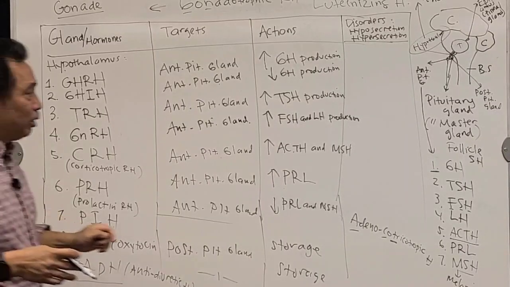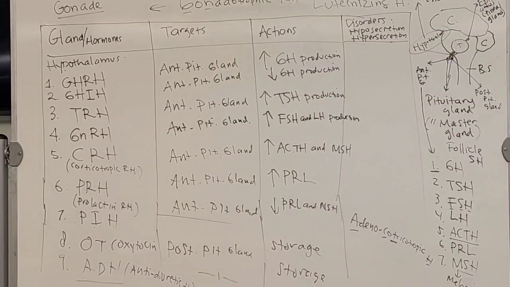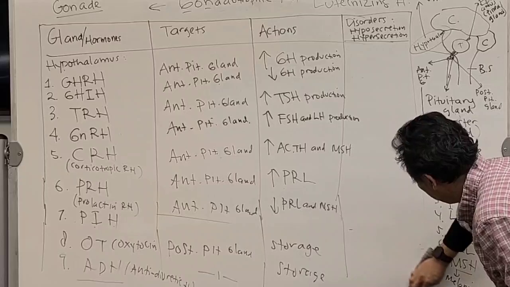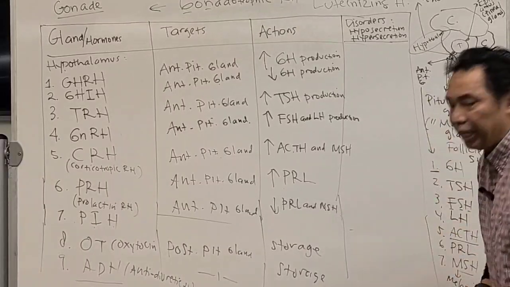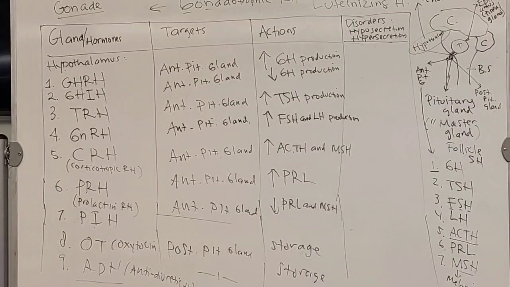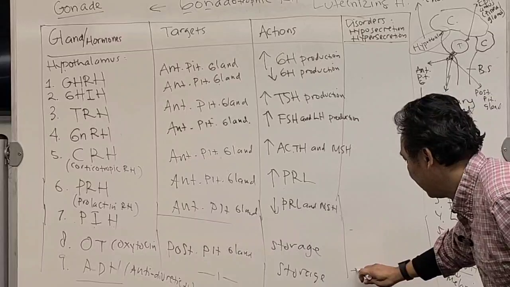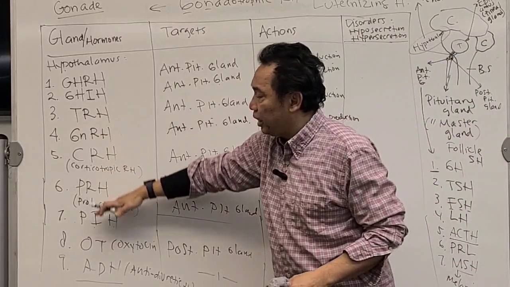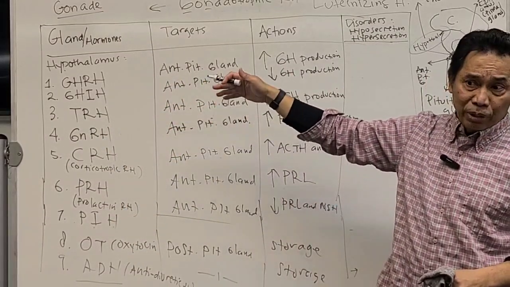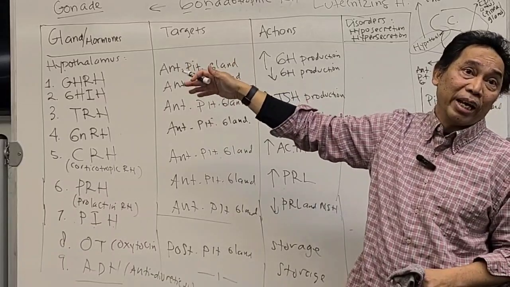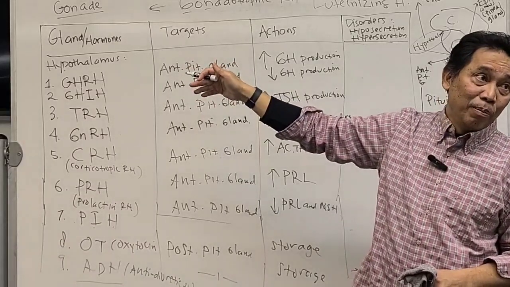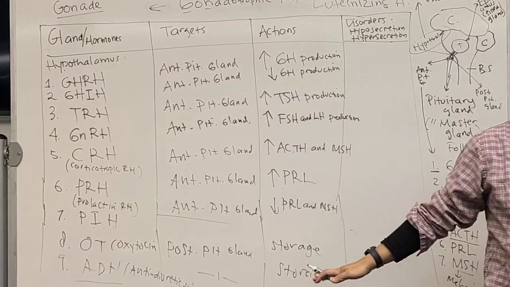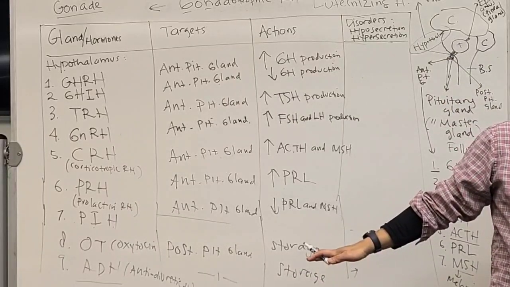Now look at the disorder. Some hormones already have a disorder over here. So the first one, the ADH. The others over here do not have a disorder yet. Whether you produce less or more, it's actually going to be controlled. Most of the time it will be normal. But ADH is sometimes abnormal.